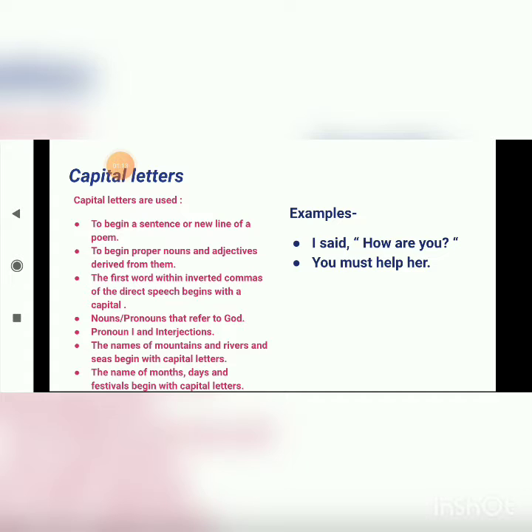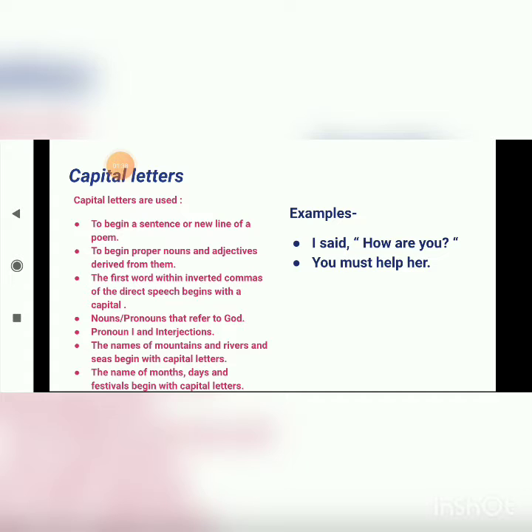So when we use capital letters, students, we use capital letters when we begin a sentence. It could also be a new line of a poem. To begin proper nouns and adjectives derived from them. The first word within inverted commas of direct speech begins with a capital.